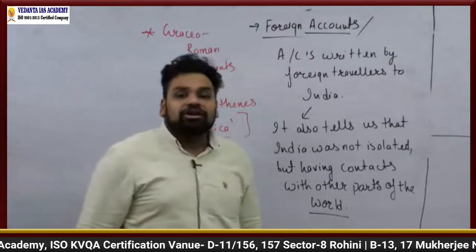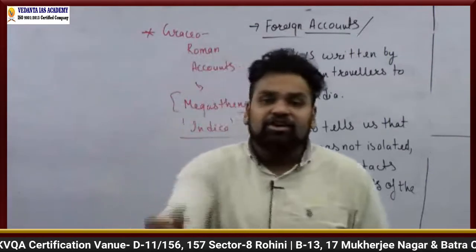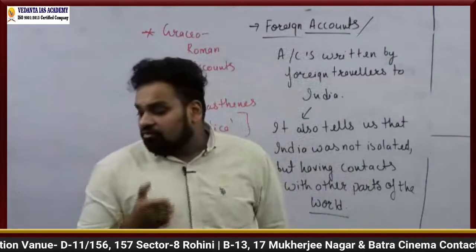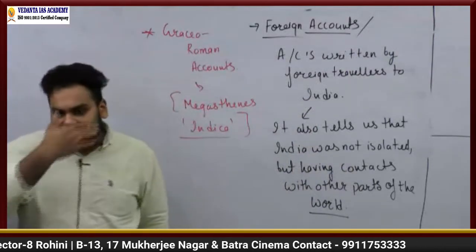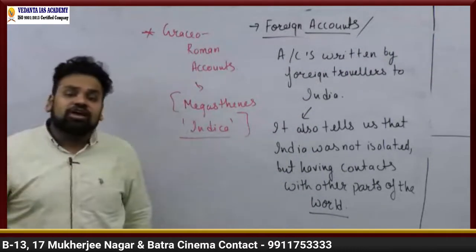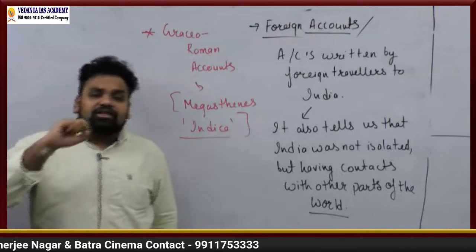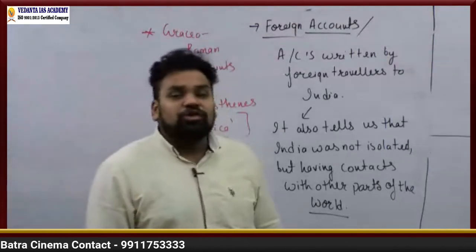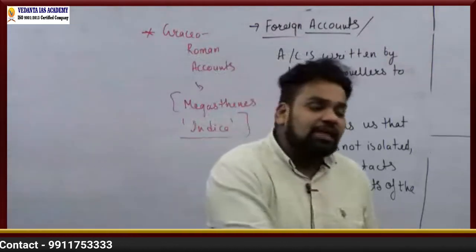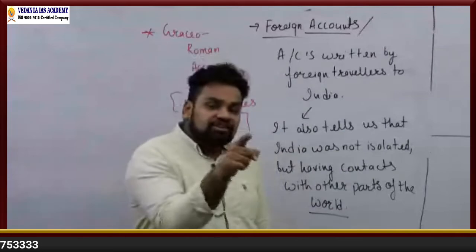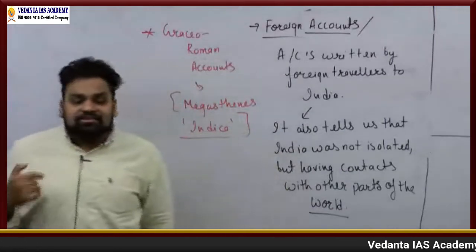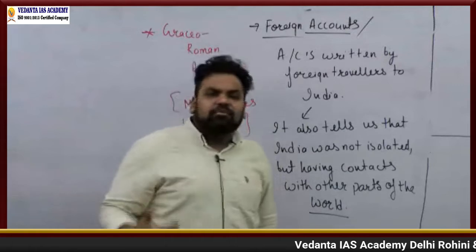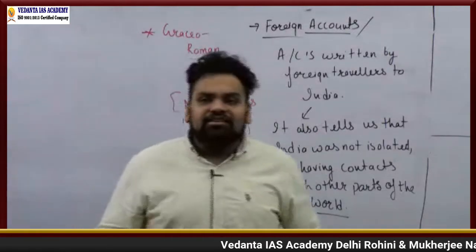There were many foreign travelers to India, like your Fa-Hien, who came during the time of Chandragupta of the Gupta dynasty, right? Or he was also known as the Vikramaditya. Then there was another Chinese traveler, Hiuen Tsang, who came during the time of Harsha, who ruled from 606 AD until 646 AD. So that is there. And later on, as we progress, we find various other sources.